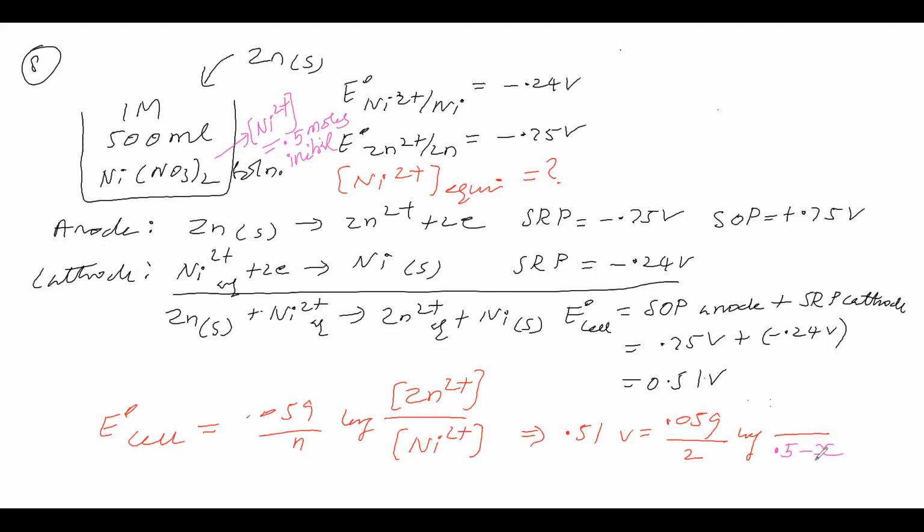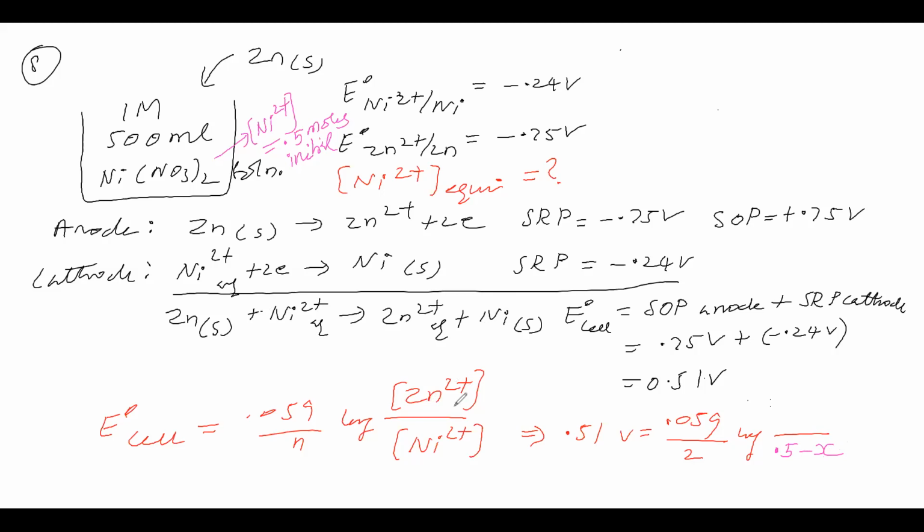That means 0.5 is the initial number of moles of nickel ions. x is the number of moles of nickel ions that undergo reduction. So the number of moles of nickel ions remaining at equilibrium is 0.5 minus x. Now, what is the number of moles of Zn2+ ions in the solution at equilibrium?